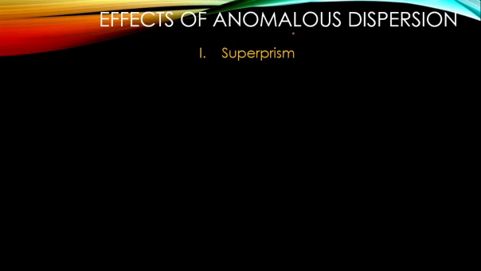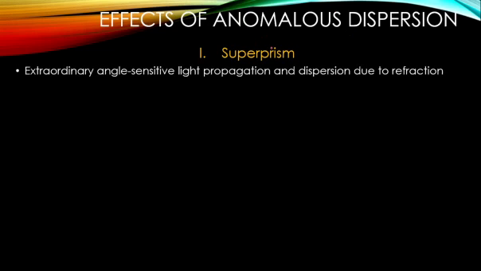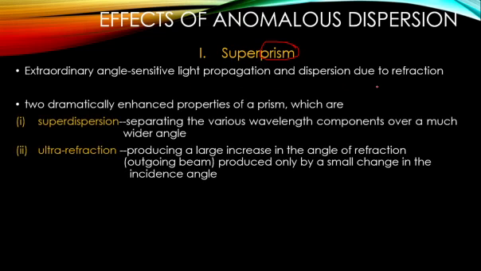Similarly, due to the effect of anomalous dispersion, you can see two effects majorly. One is the super prism effect. Super prism means the prism is dispersing the polychromatic light or white light, but the dispersion is very extraordinary. Okay, a huge dispersion is experienced. So an extraordinarily angle-sensitive light propagation and dispersion due to the refraction is what you call the super prism effect. So two dramatically enhanced properties of a prism are seen here.